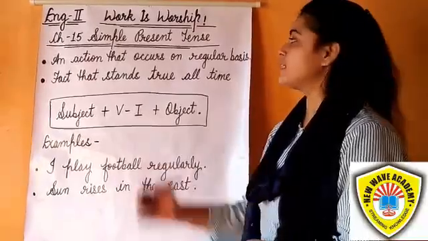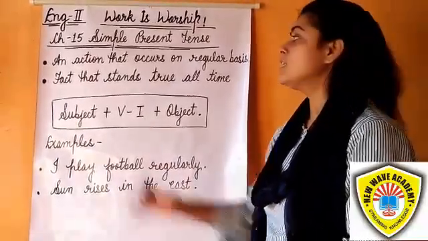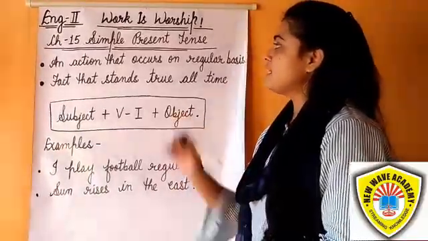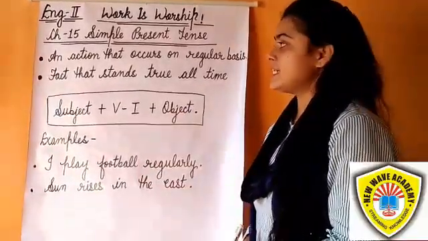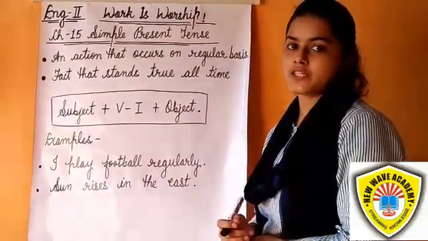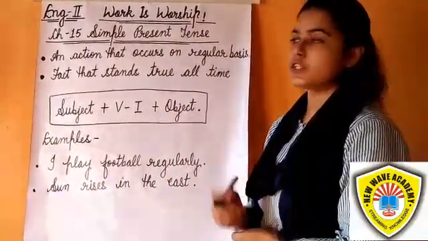So students, today we will discuss chapter 15, simple present tense. In simple present tense, it talks about habitual actions and permanent truths.